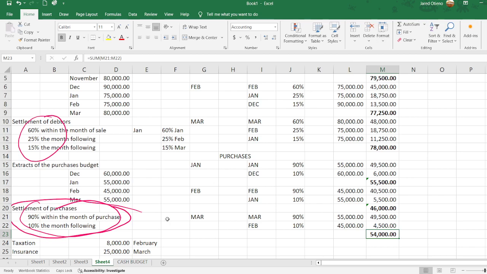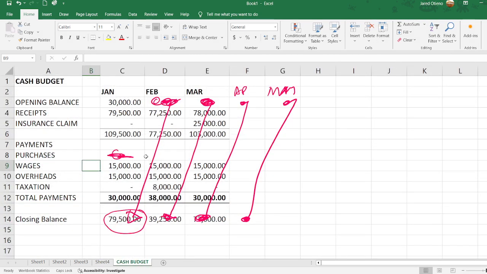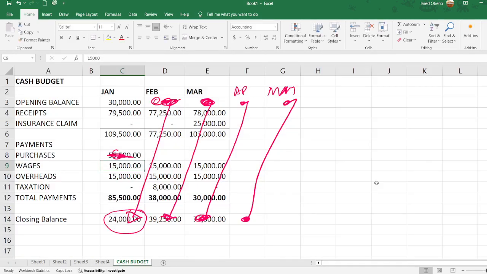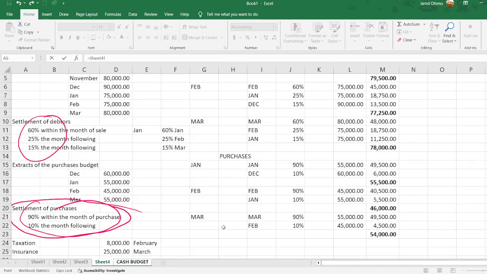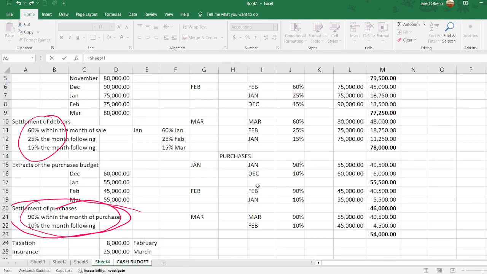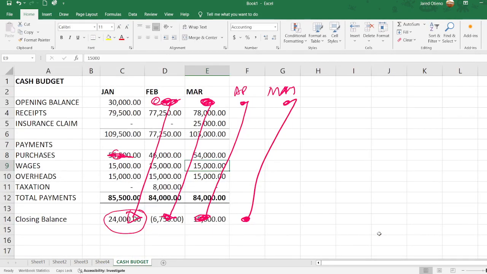So I can just get back to my cash budget. Now I have the figures there. For January, I just do an equal sign. The figure there is 55,500. For February, I just copy paste the figure here. I've worked it, it is 46,000. Then lastly for March, we have worked the figure there is 54,000.